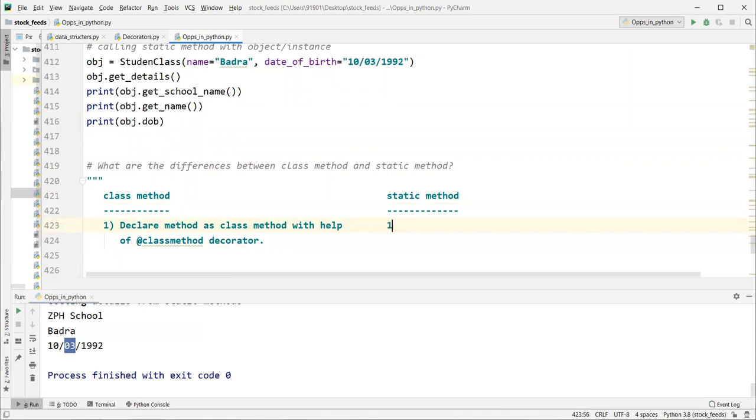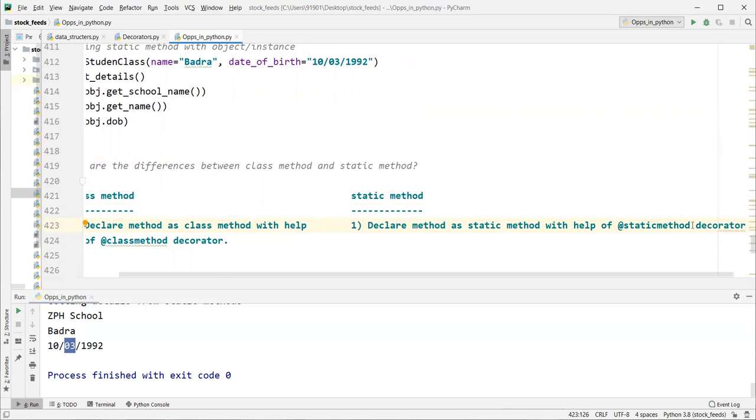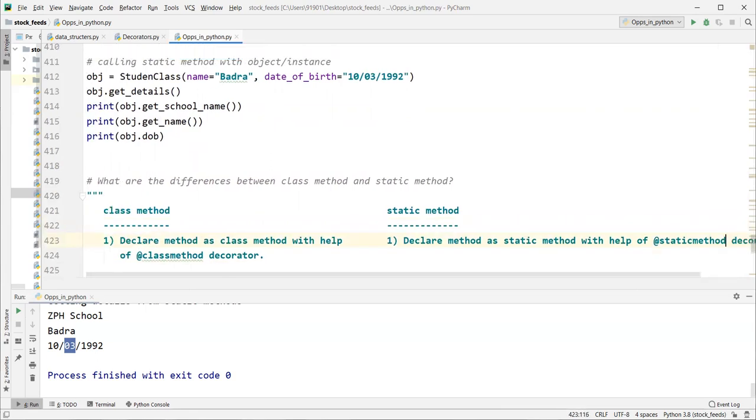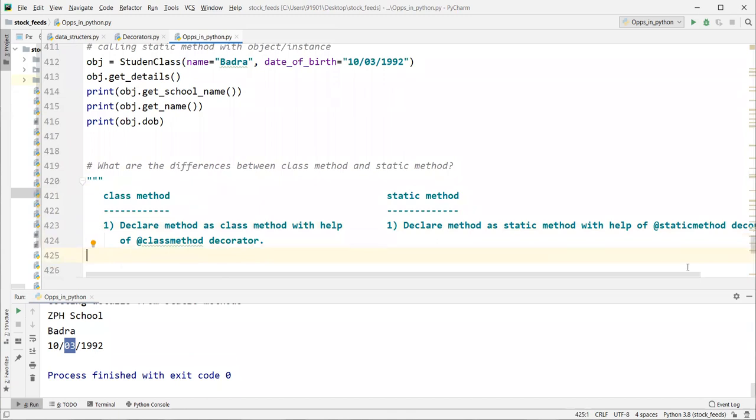Here, what is the point, guys? Declare the method as a static method with the help of the at the rate staticmethod decorator, right? Understood? This is one difference, right?